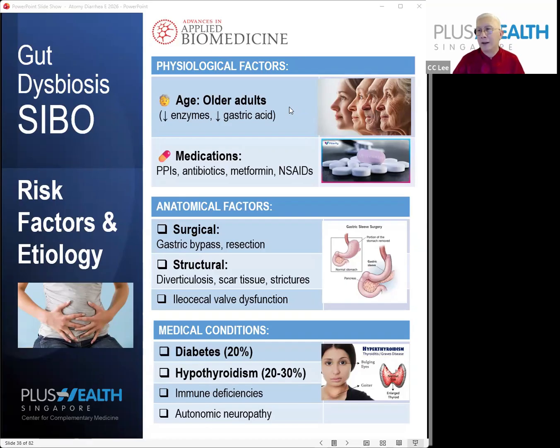So it means that a lot of us, when you're getting old, have a higher risk of having indigestion and diarrhea due to the bacterial overgrowth. Another one is actually medication. There's a lot of medication that can cause this because it disrupts the balance of your intestinal bacteria, like proton pump inhibitors, antibiotics, metformin, and painkillers. So these are very common.